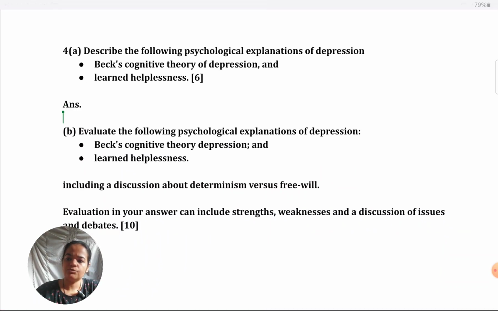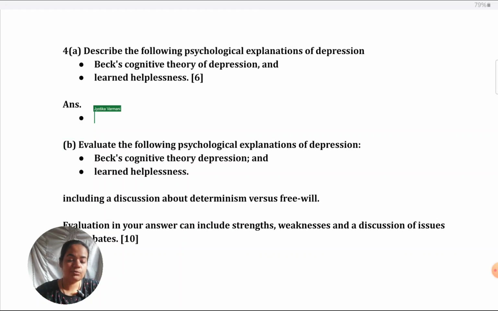Okay, again, if you want to know what word count you should aim for, how many sentences, how to structure, you want to see a 6 marker in front of you, because there's so much to write from in the textbook. You don't know exactly what to bring it down to. Model answers are there on the link that I have put in the description box and pin comment. Here also I'll tell you what are the main concepts you can cover.